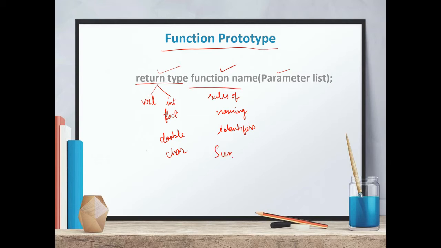You can give any name like sum, add, and percentage. You can give any name to this function. Then there is the parameter list. This parameter list actually tells the compiler three things. One is how many parameters there are, that is the number of parameters. Number two is the order of parameters, meaning which is the first parameter and which is the second parameter. So order is also important. We cannot change the order. Then the data type of parameters.